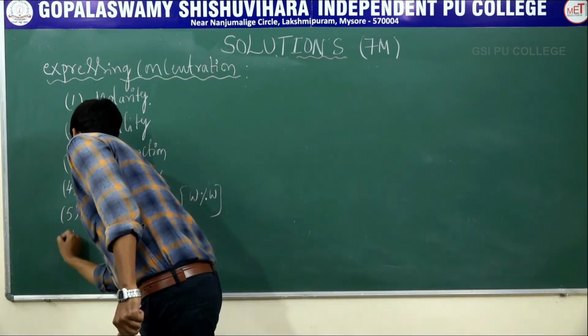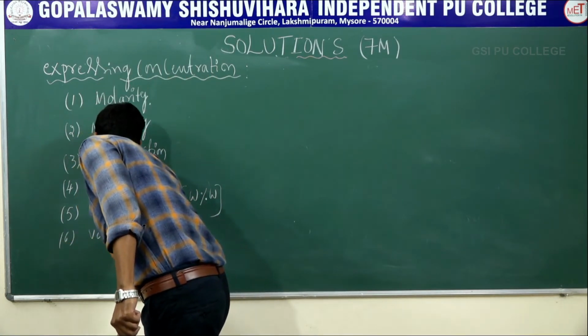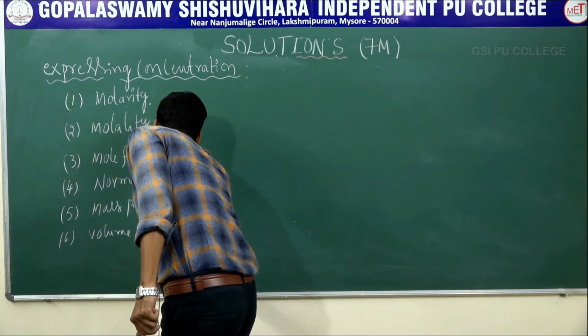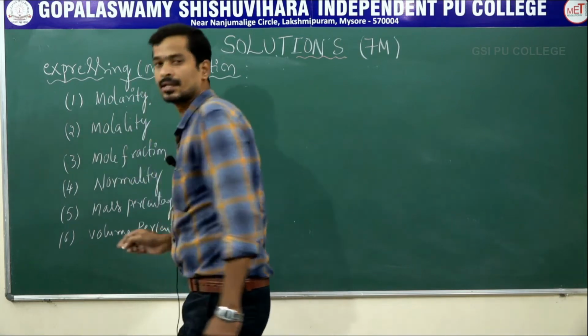And sixth one, volume percentage, clear?